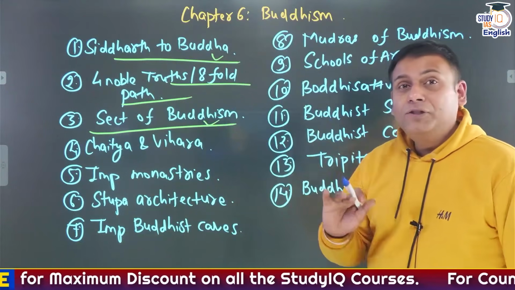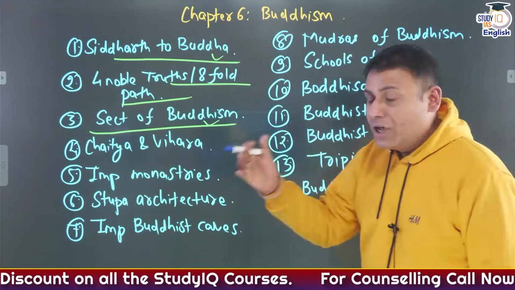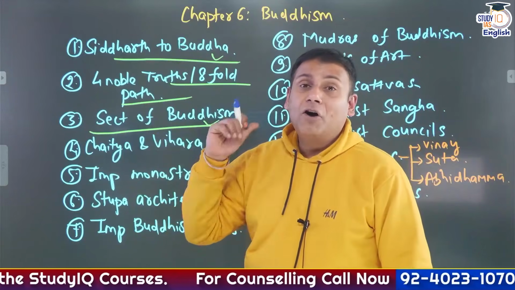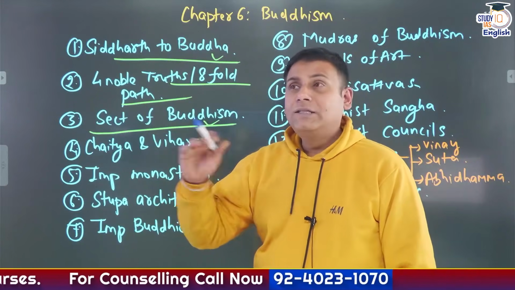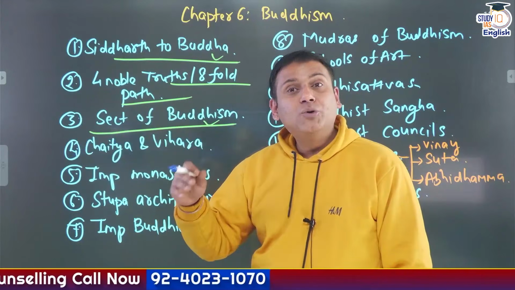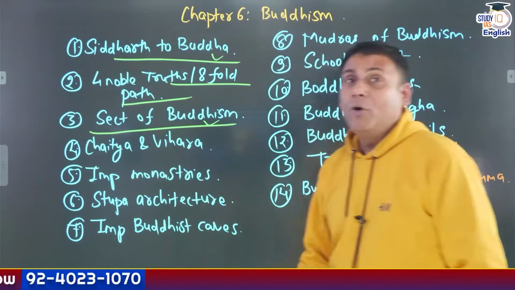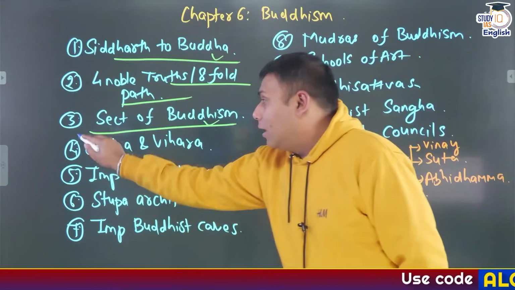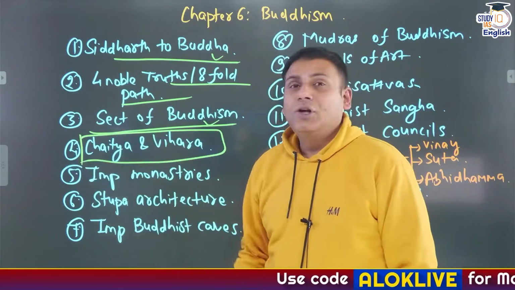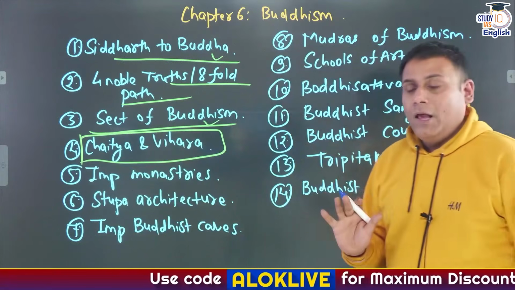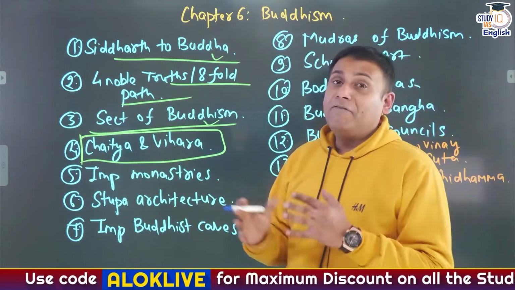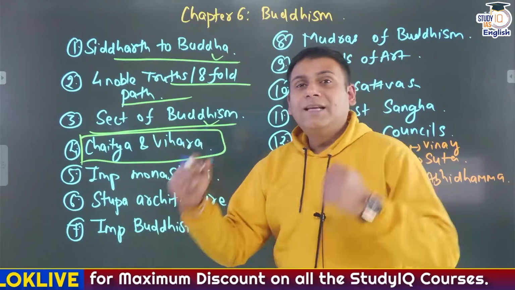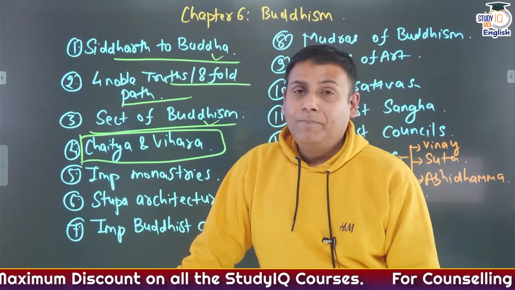Apart from the sects of Buddhism, there are 2 important texts on the Vajrayana form of Buddhism: Ratna Gotra Vibhag and Manjushri Mool Kalp. These are the important texts on the Vajrayana form of Buddhism. A direct question UPSC has asked: what is Chaitya Griha? Chaitya Griha means prayer hall and Vihar is nothing but the residing place for monks and nuns.